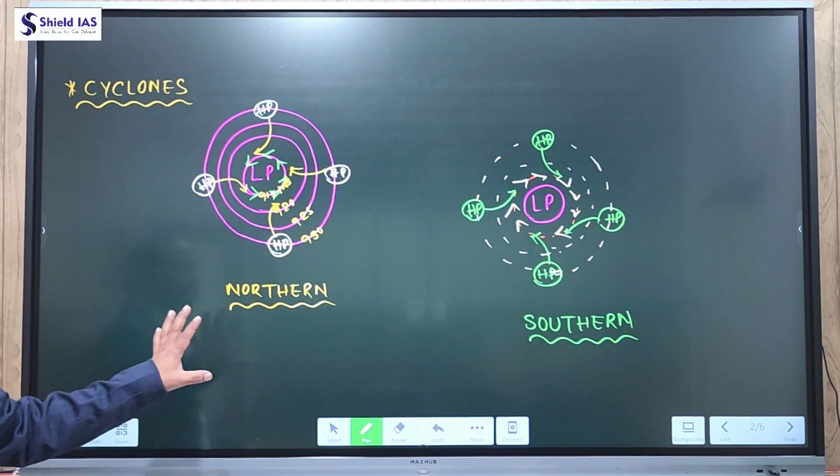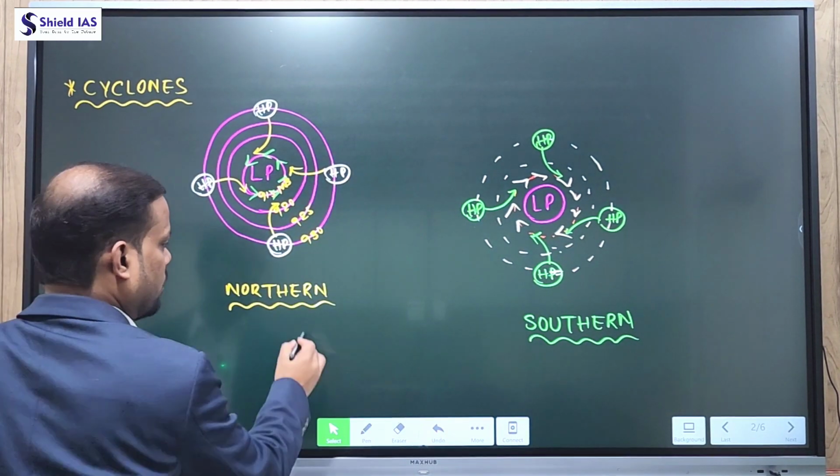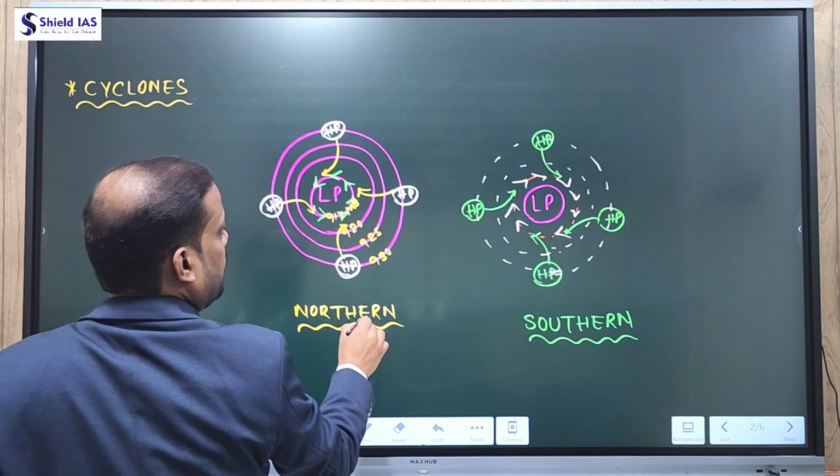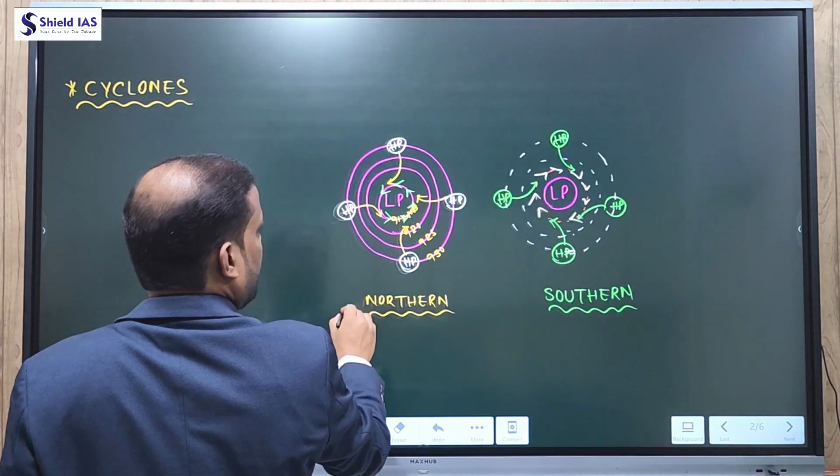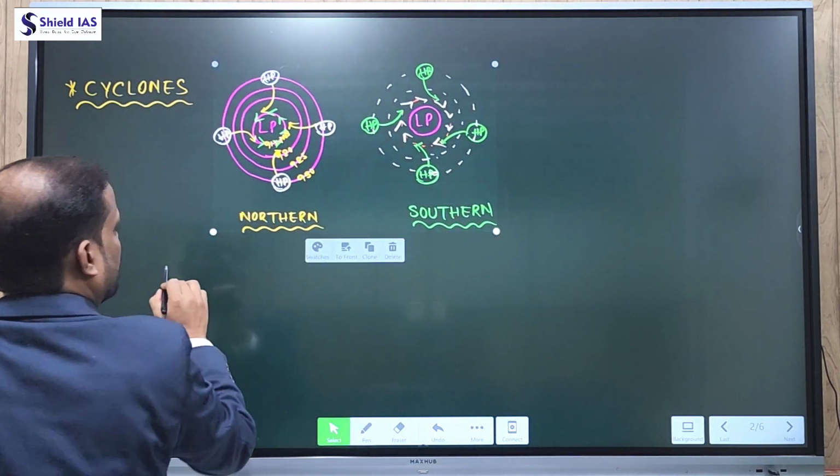So this is the basic meaning of cyclone. In this session, we understood so far the meaning of cyclone.